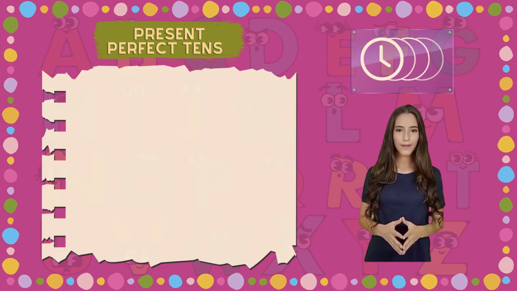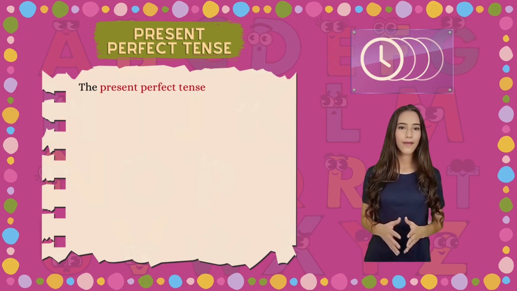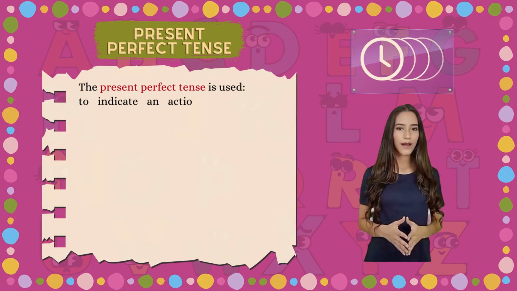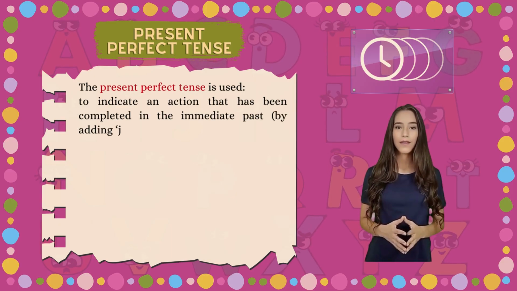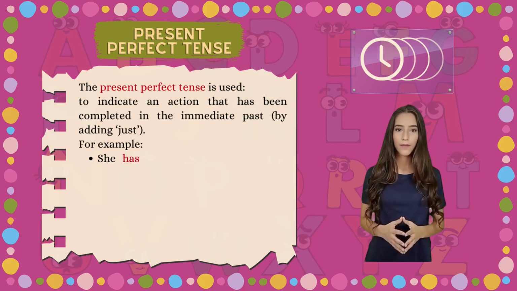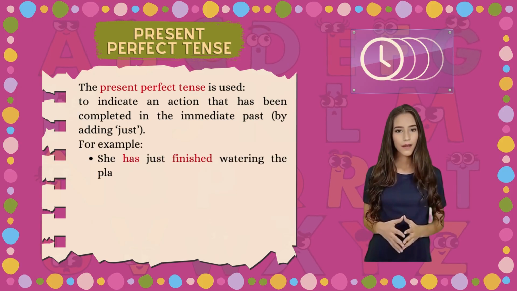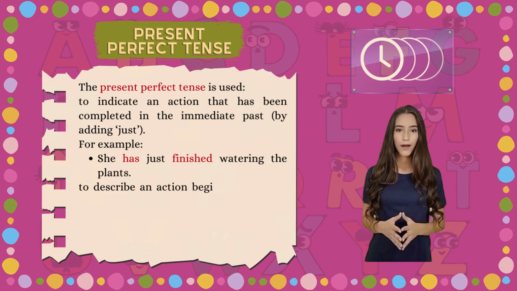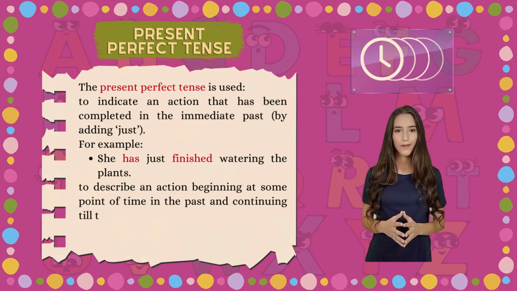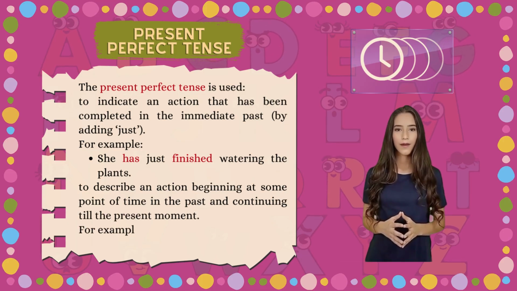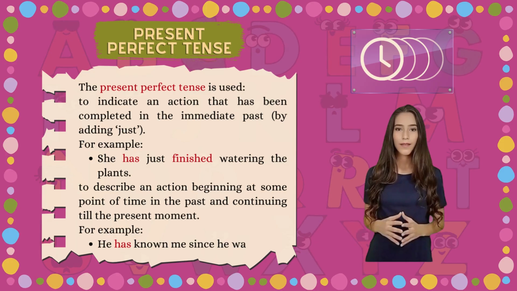Present perfect tense. The present perfect tense is used to indicate an action that has been completed in the immediate past by adding just. For example, she has just finished watering the plants. To describe an action beginning at some point of time in the past and continuing till the present moment. For example, he has known me since he was born.